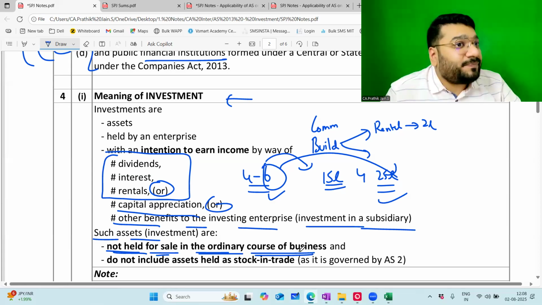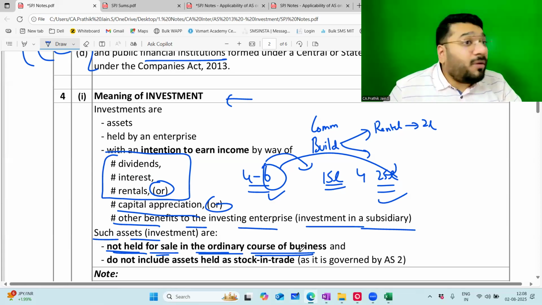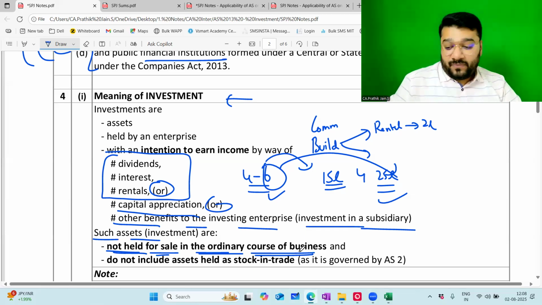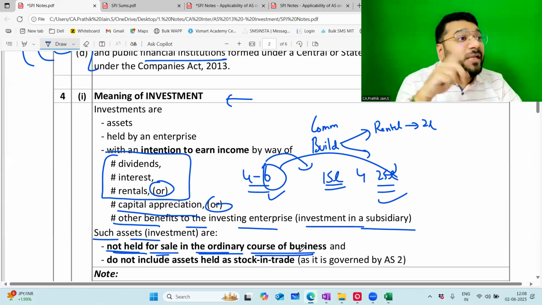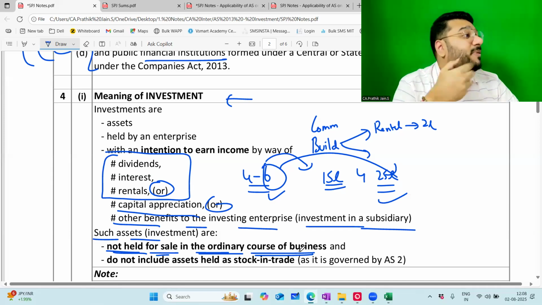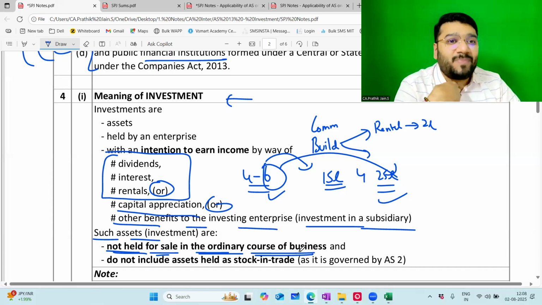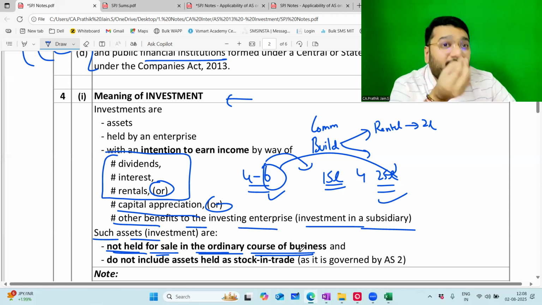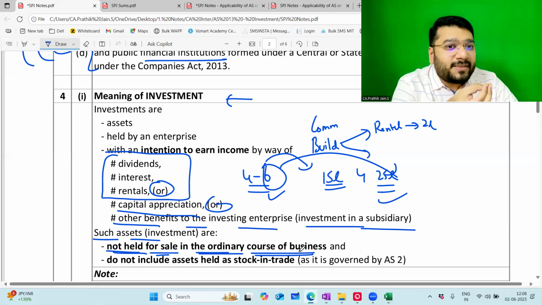So if I buy land, I did not buy the land with the intention to sell immediately. If I buy land with the intention to sell immediately, which means what? I'm buying land, selling land, buying land, selling land. That becomes my business, which means I'm a property developer, a real estate agent, a real estate businessman. So my intention is what? To buy land and immediately sell it. Even if a small price comes, I will sell it.